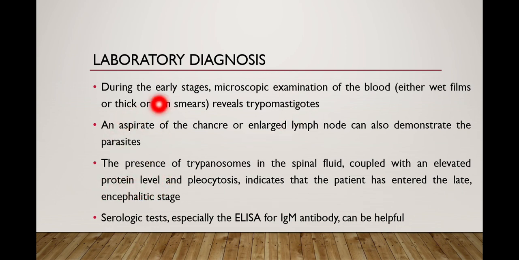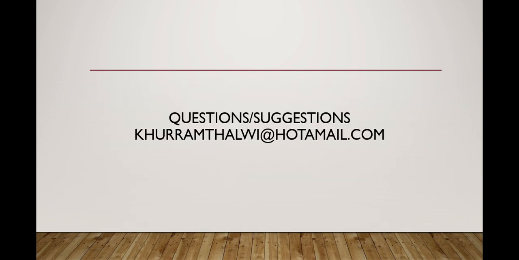Besides these laboratory diagnoses, you can also use serological tests, especially ELISA for IgM antibody, which can be helpful in the diagnosis of trypanosoma infection.